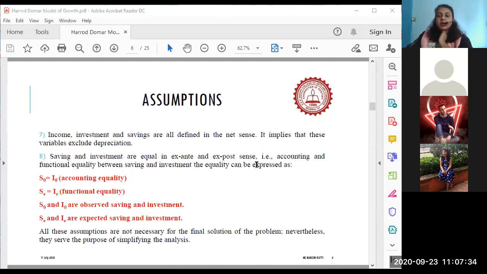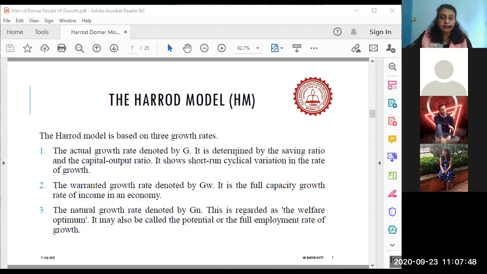Now I will take you to the actual working of the HD model. How does the Harrod-Domar model work? We will do this slide for the day today and then we will stop, because if you have understood this much, so far so good.